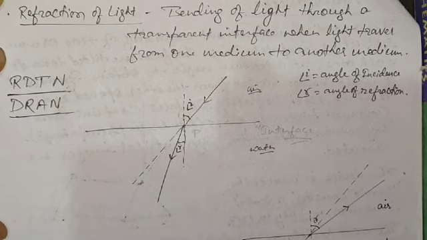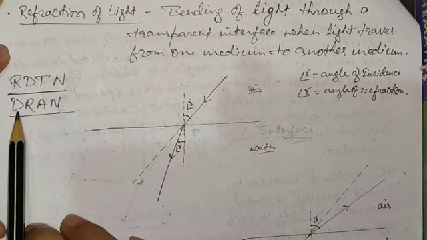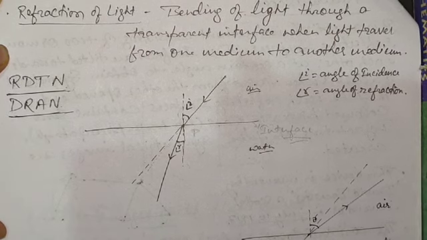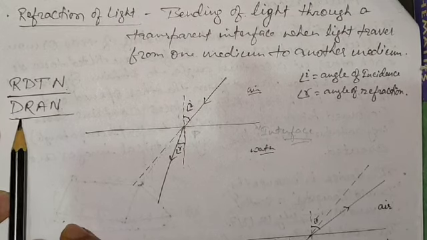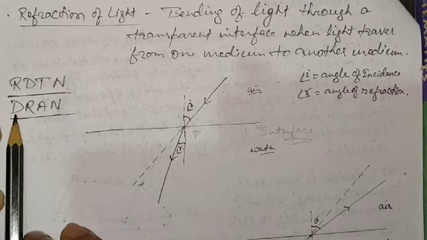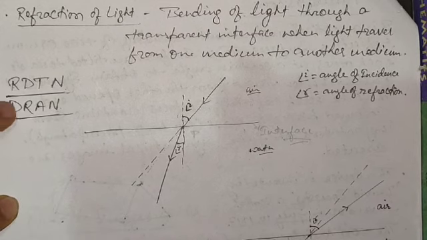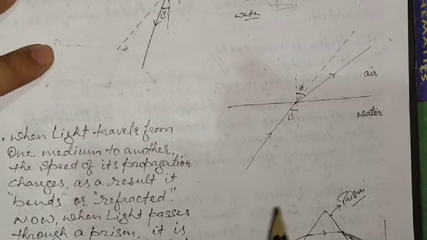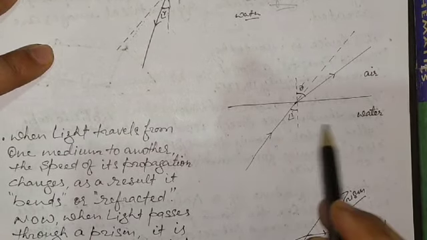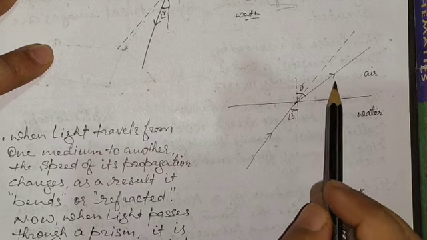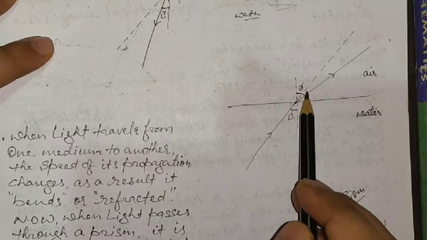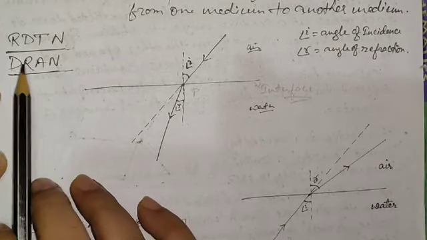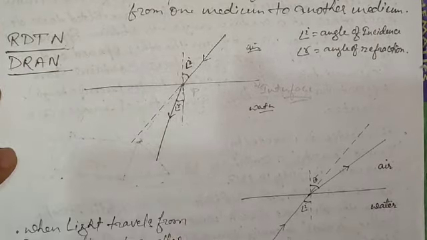Now see another thing: when it moves from denser to rarer, then it will go away from the normal. So this is the short form for the other case: denser to rarer, away from the normal. This is the second picture which will make you understand the second way of refraction. This ray is coming from the water, and now it is coming to the air, the second medium. See, it is moving away from the normal. That's why I had written this short form: rarer to denser, towards the normal; denser to rarer, away from the normal. So the rays bend accordingly.